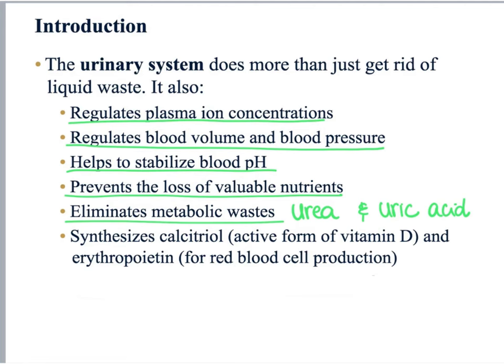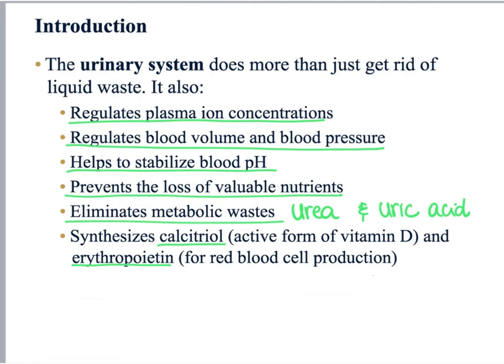Now, besides these important functions of filtering out of our blood what we do not need, and at the same time preventing loss of valuable nutrients, our kidneys synthesize calcitriol, which is the active form of vitamin D. And our kidneys synthesize erythropoietin, which is a hormone involved with erythrocyte, red blood cell, production.